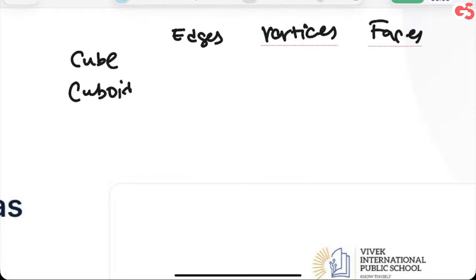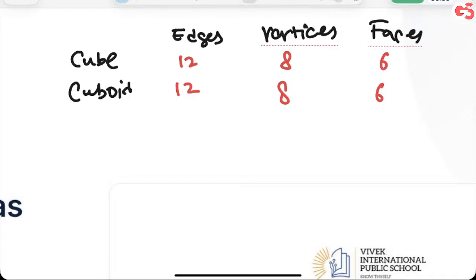How many are there? Four at the top, four at the bottom, and four ऐसे जो दिखाई देगा है ना. So we have 12 edges. Cuboid also has 12 edges. Vertices 8 each. Faces 6 each. Is that right? All of you got this?